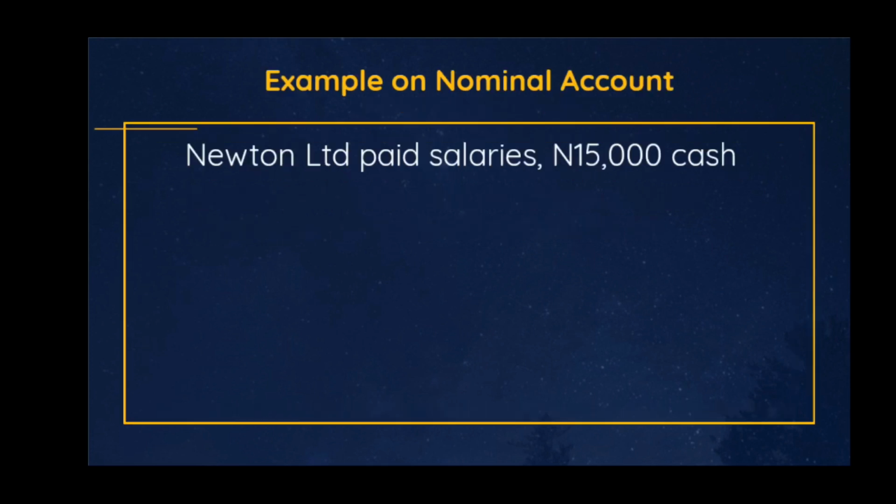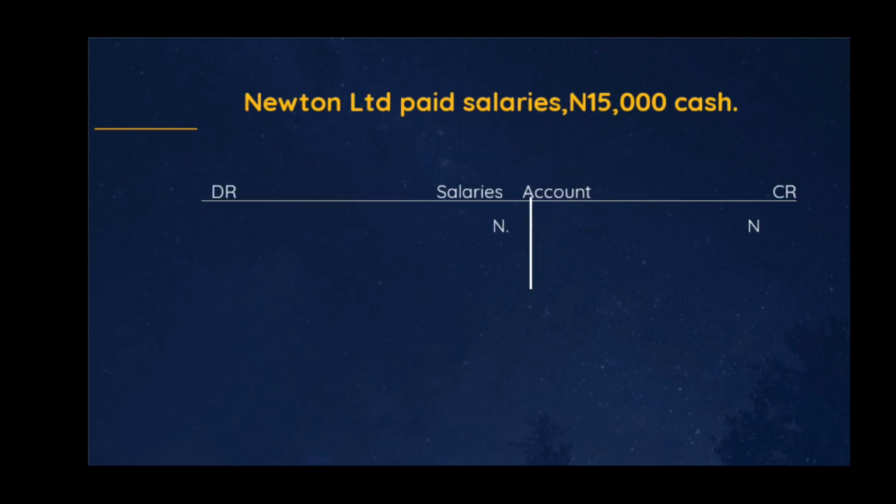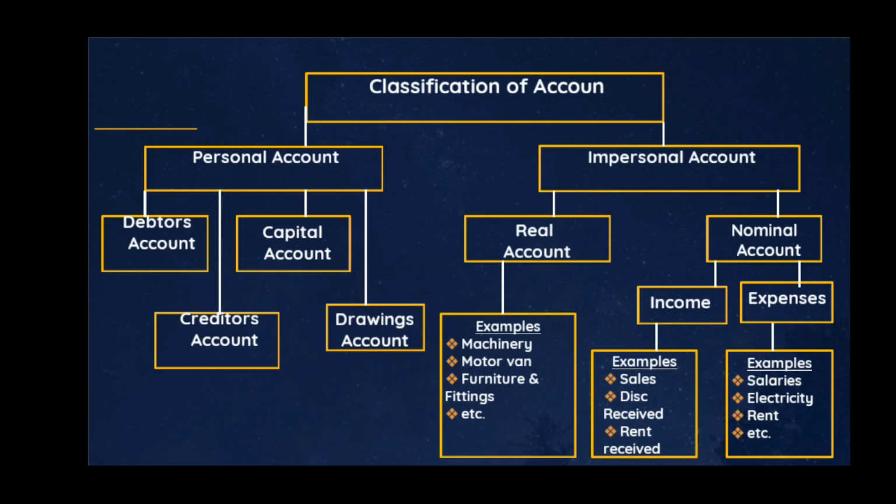Let's take an example. Newton Limited paid salaries of 15,000 naira cash. So in this case, salary is a nominal account, which means we are going to open a salaries account. How much is it? 15,000 naira cash. So we are going to debit it with what? Cash. 15,000 naira.